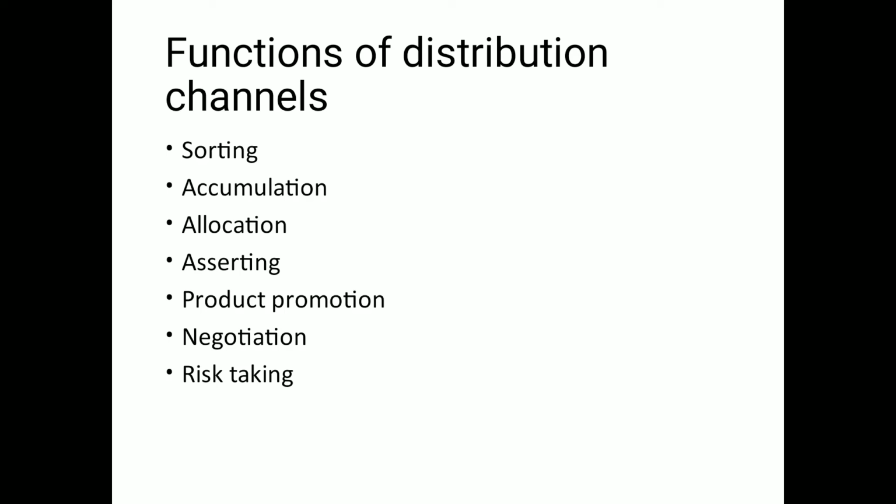Then comes assorting. See, sorting and assorting are different. Sorting means filtering the goods according to nature, quality and size. But assorting means, take the example of a cricket kit. उसमें क्या क्या होता है? हेलमेट होती है, ग्लव्स होते हैं, बैट होता है, बॉल होते हैं, say socks, shoes, everything. But all these products, say helmet is different, bat is different, gloves are different. All these products come from different manufacturers.